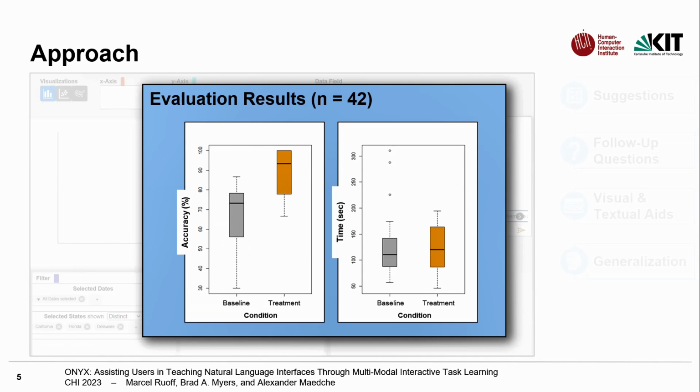In our evaluation with 42 participants, we were able to show that the features of ONYX help users be significantly more accurate in teaching ONYX new natural language inputs, while not requiring more time.